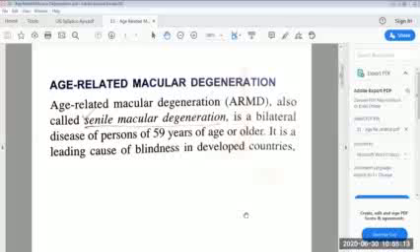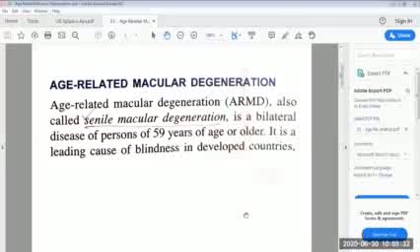And in the macula, there is a central depression known as fovea centralis, which is about 1.5 mm in diameter, and fovea centralis is the most sensitive part of retina. And in the center of the fovea centralis, there is foveola, which is a shining pit.